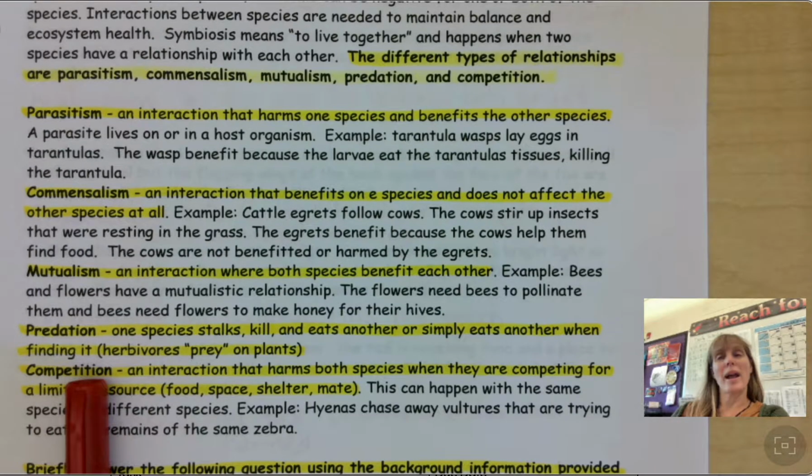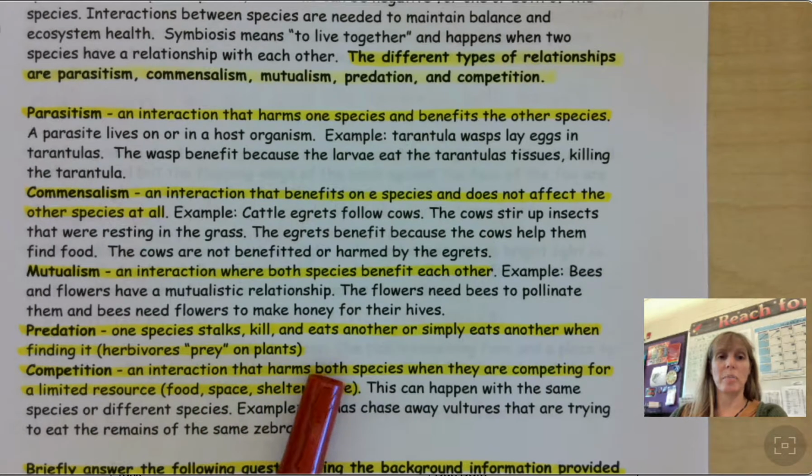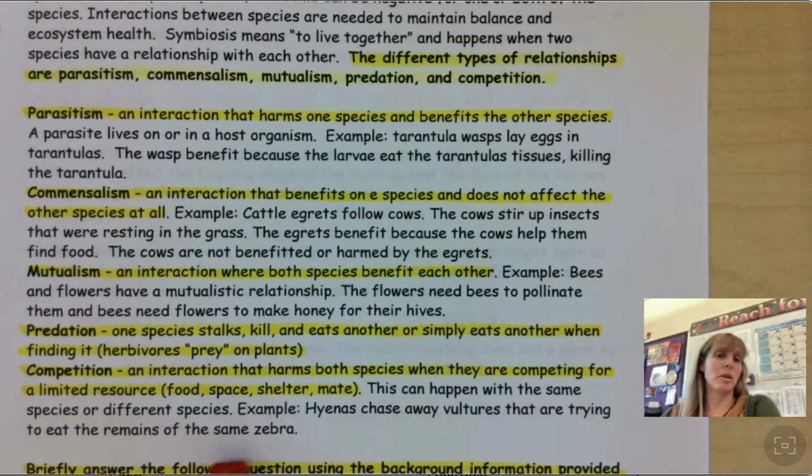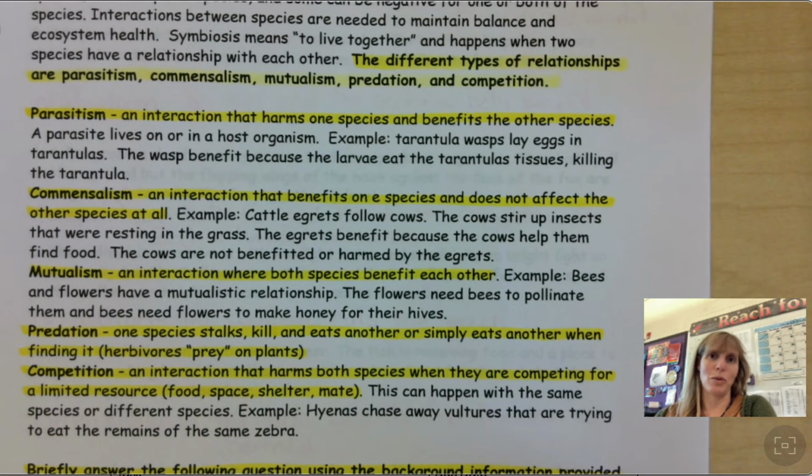Competition. This is what happens that harms both species when they're competing for a limited resource, whether it be food or space or shelter or a mate. These are things that species compete for. And this can happen with the same species or different species. So here's an example. Hyenas chase away vultures that are trying to eat the remains of the same zebra. So they're really fighting for the same food.